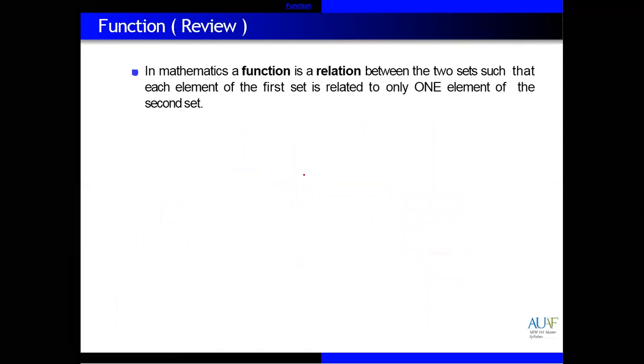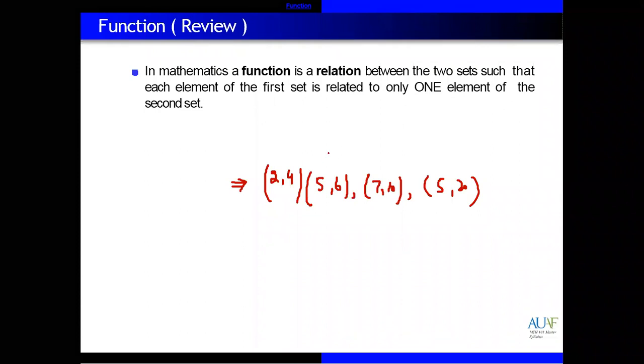For example, if you are given 2 with 4, then 5 with 6, then 7 with 10, then, let's suppose, 5 with 20. The question is: find out if there is any relation, and if it is a relation, is it a function or not? Yes, these are in relation: 2, 4, 5, 6, 7, 10, and 5, 20, but not a function. Why not a function? Because 5 is repeated.